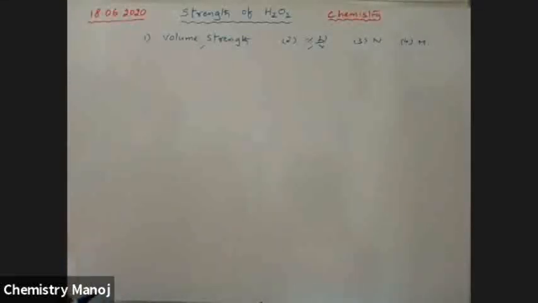From our yesterday's concept, we calculated like that.